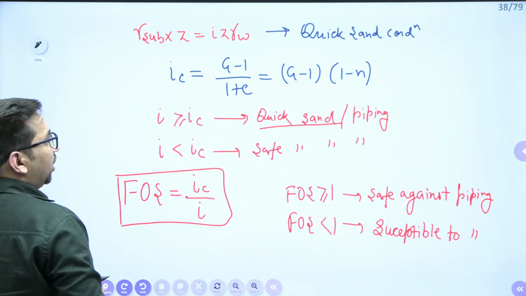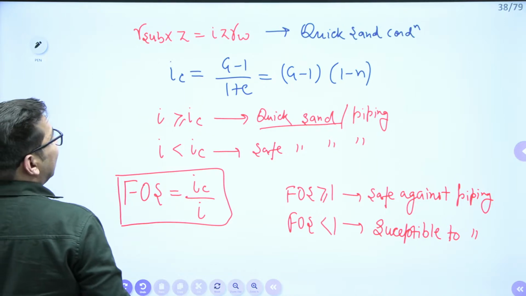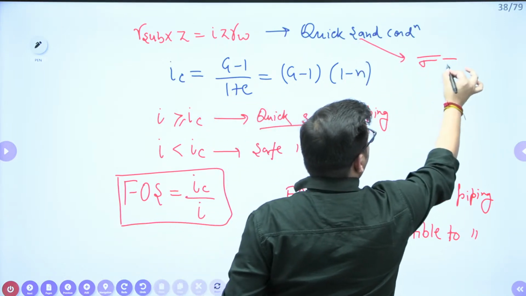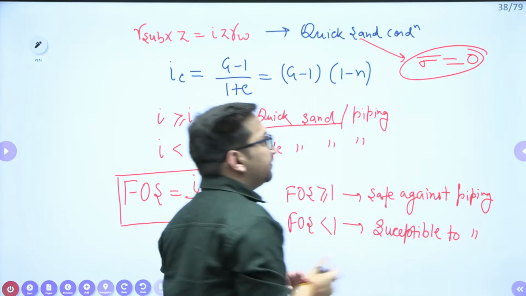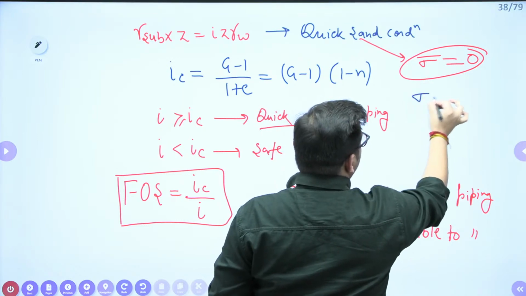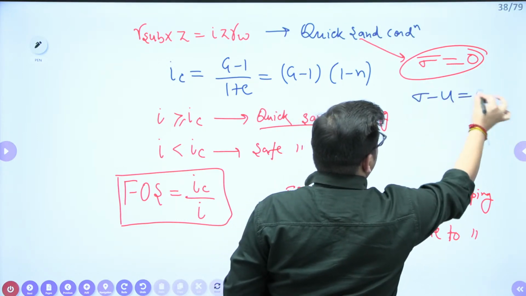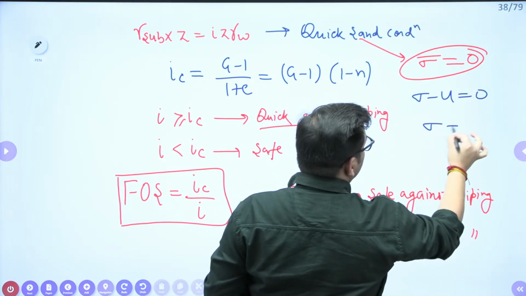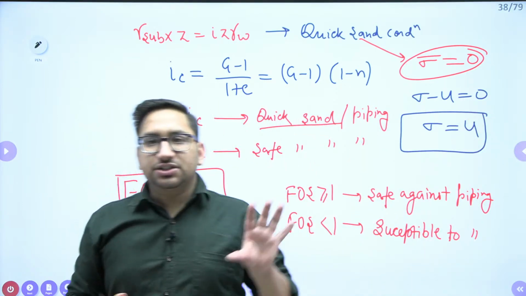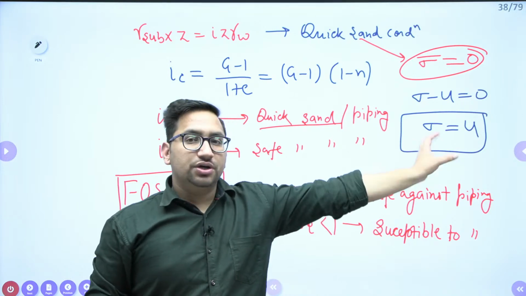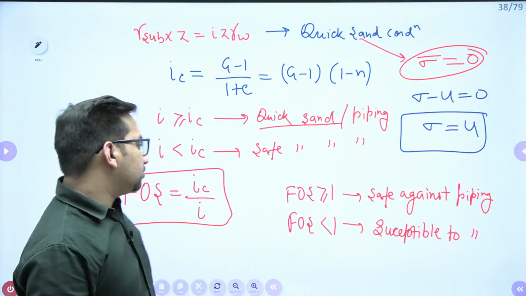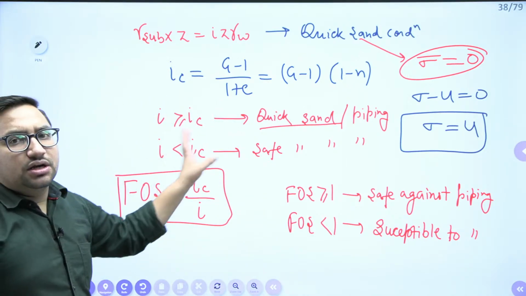There is one more condition which we can apply from here. We know that for the quicksand condition, the effective stress is 0. Effective stress I can also write as sigma minus u, that is total stress minus pore water pressure, is equal to 0. So from here we can say that for the quicksand condition, your total stress will be equal to pore water pressure. At just the quicksand condition, your total stress will be equal to pore water pressure. So in some types of questions, we also use this concept, right? There is also a concept of flow net that we will see through the question only.